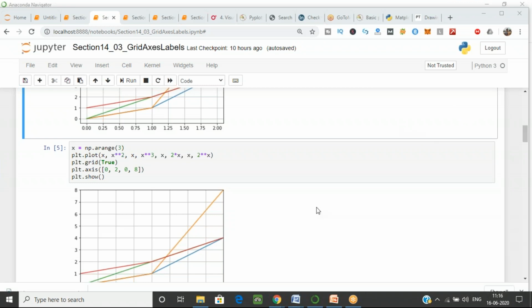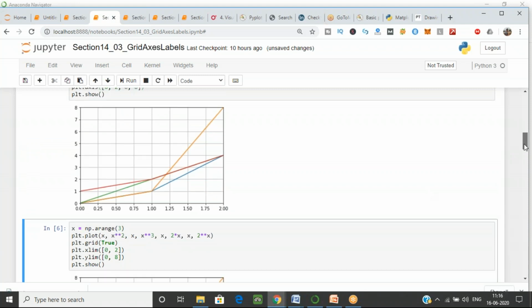Yes, we can do it with the axis also, or we can do it with plot.axis also. So for that we have plot.axis. Here I'm assigning 0, 2, that is for the x-axis, and for the y-axis you have to start from 0 and end with 8. This is one way. Let's execute it. Now can you see there is no extra space over here? Now there is no extra space. Everyone can see, I hope.